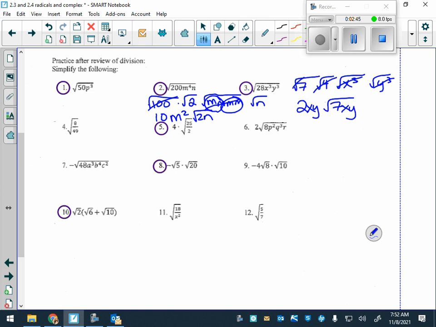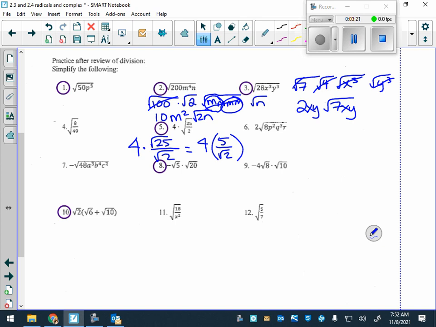Okay, and number 5, sorry, 4. 4 times... Since you see a fraction over the whole entire thing, 25 over 2, we could break it up. What's the square root of 25? Can we do anything with root 2 right now?